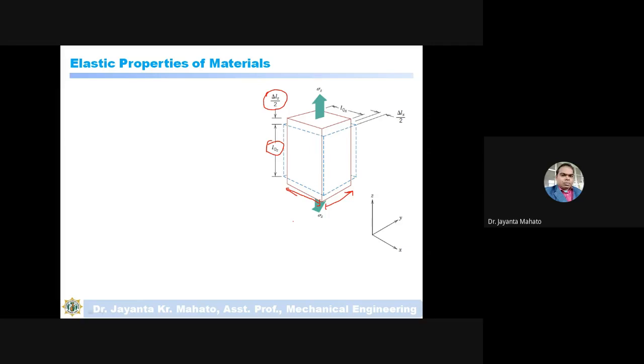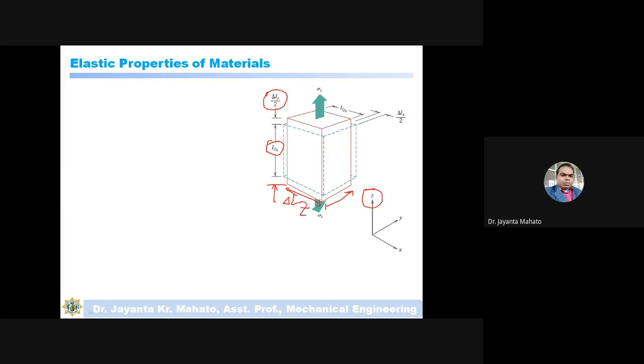If it is a rod or cylindrical bar, so if you elongate the cylindrical bar, then length will increase but diameter will decrease. So suppose in this case there are actually three-dimensional changes, means along this z axis, along the height, it will increase by del Lz by 2 in the upper part and del Lz by 2 in the lower part, means total del Lz.